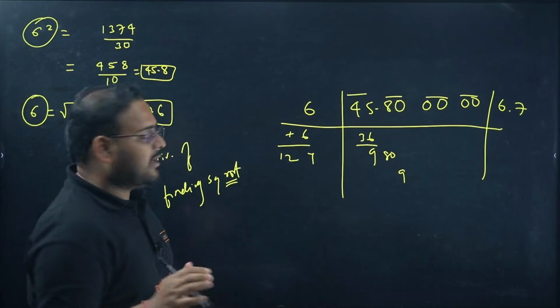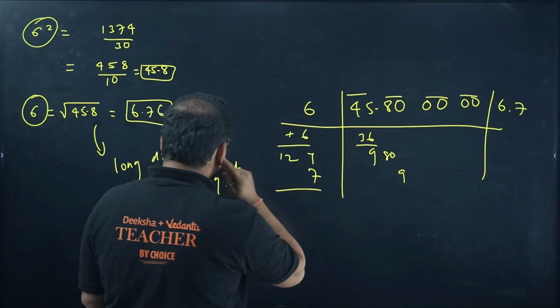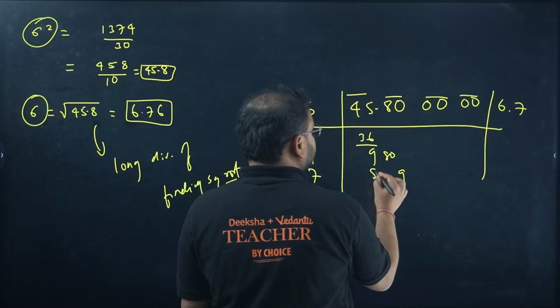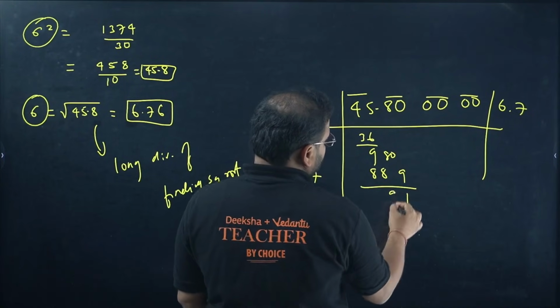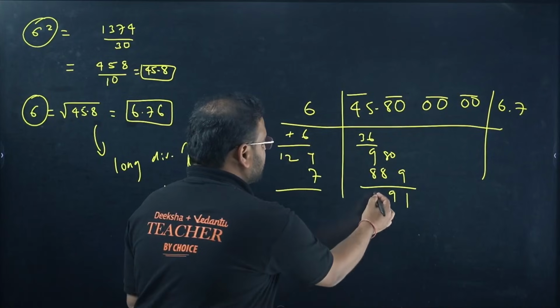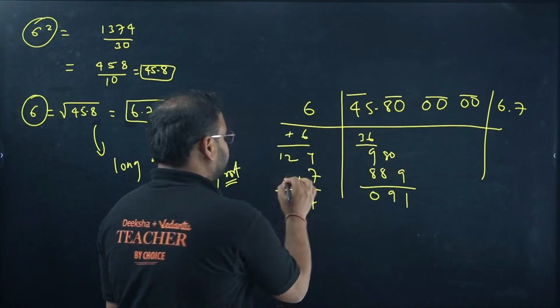Carry is 4. 7 7s are 49, carry is 4, 12 into 7 is 84, plus 4 is 88. So I get here 1, 7 minus 8 will be 9, right? 10 minus 9 is 1, 17 minus 8 is 9. This is going to be 0.